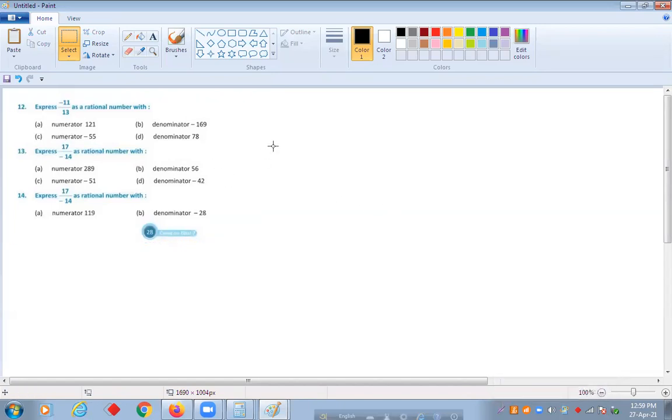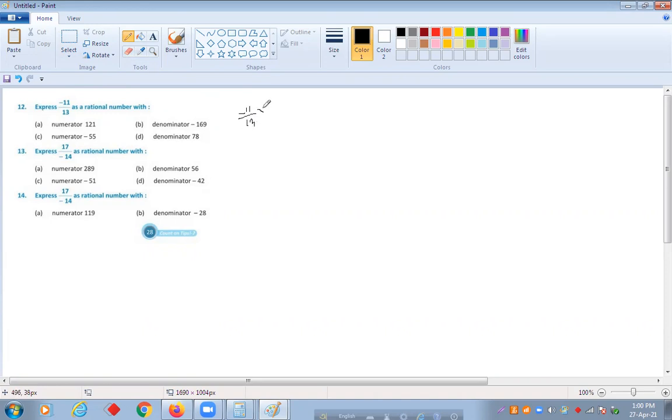See this. Express minus 11 by 13 as a rational number with numerator 121. How will you do that? This numerator you need to make 121. So what is your number? Minus 11 by 13.